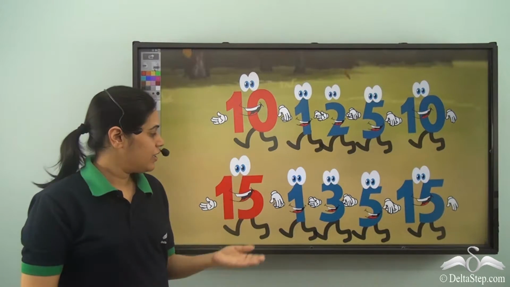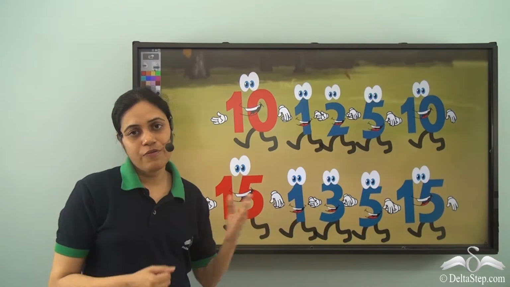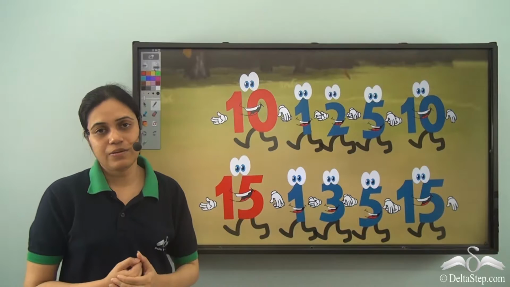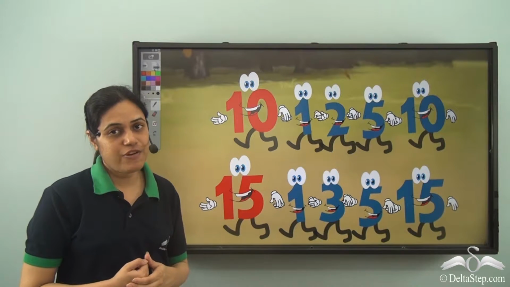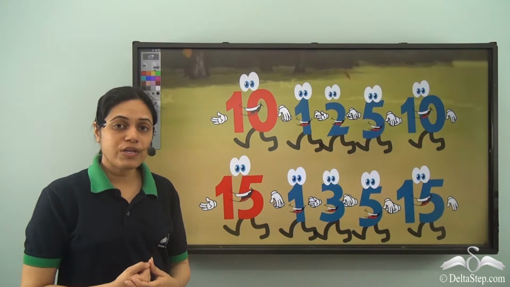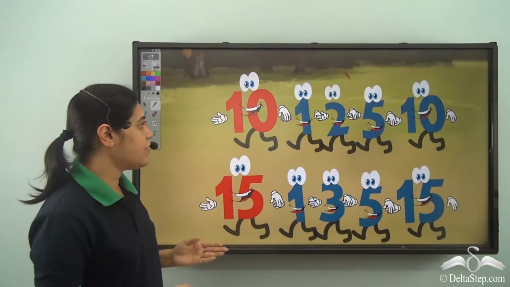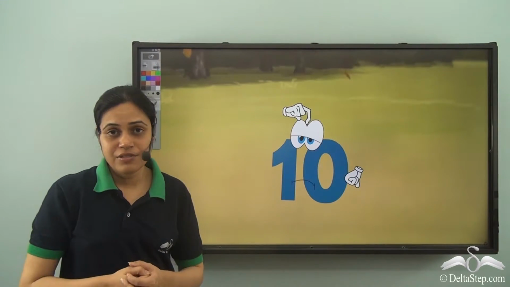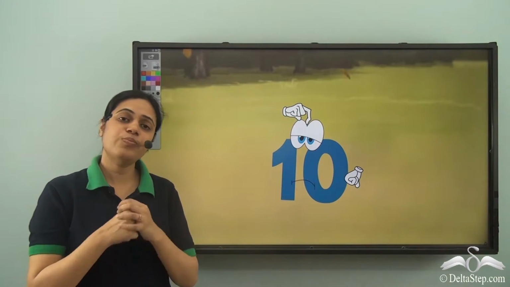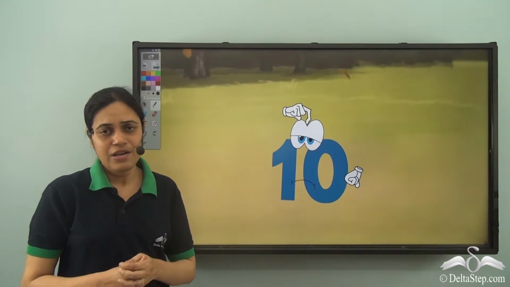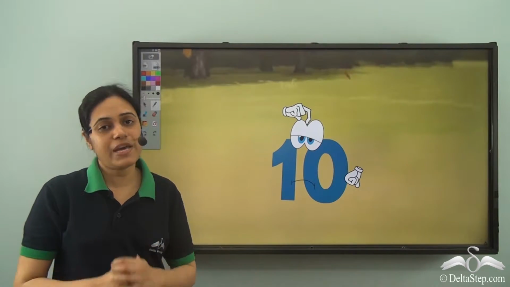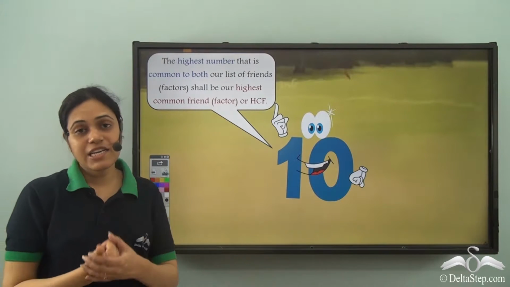While they were walking, they saw 15 going out with his factors or friends. Once again, 2 asked 10, "Who is the best friend which is common to you and 15?" That is, who is the best friend that is common to 10 and 15? And 10 started thinking, who will be the best friend that is common to both me and 15? That is a friend which is a friend of 10 as well as 15 and is their best friend. And then an idea came to 10.